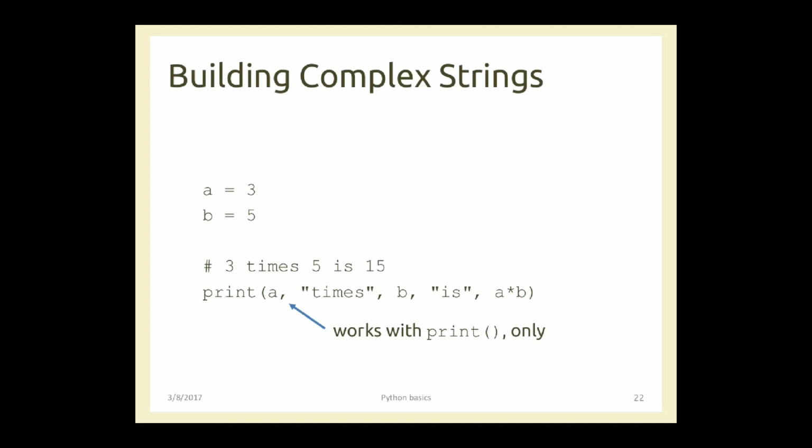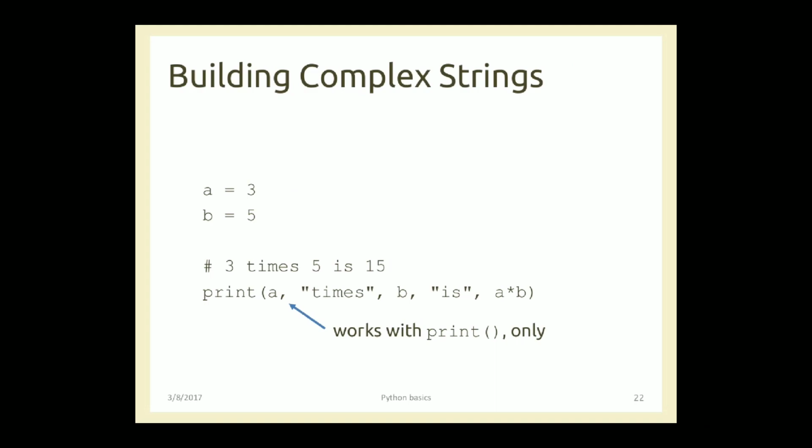If you want to continue writing in the same line, you want to print everything on one line, you have to use a comma operator. So here a equals 3 and b equals 5. So 3 times 5 is 15. So how are we going to write this using the print function? In the print, a, that is the value 3, times 5 is 15. So this will be printed.